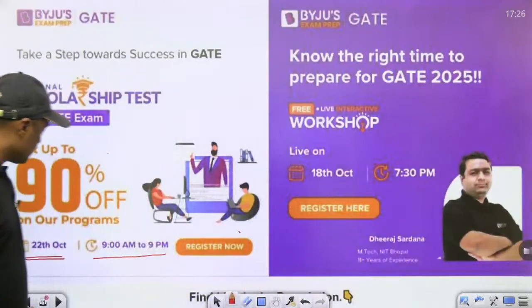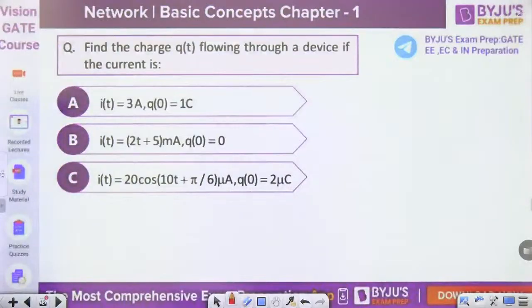Then next one: find the charge q(t) flowing through a device if the current is.